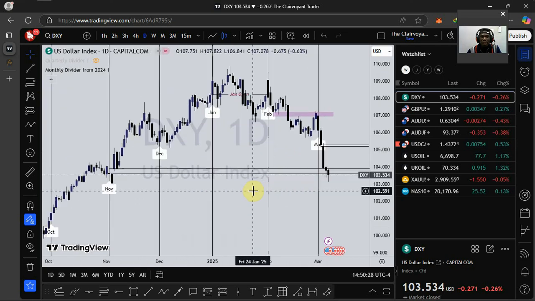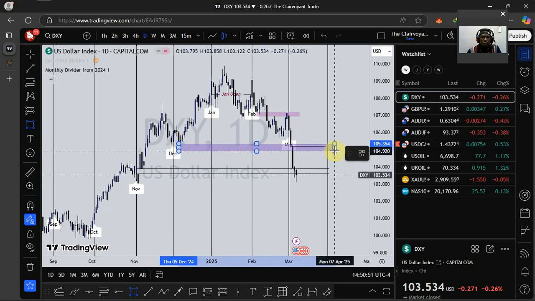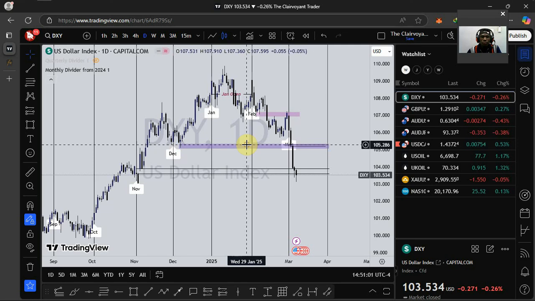So I would expect to see price push up as a form of retracement, because the dollar index is now in a bearish order flow. So I expect to see price push up into that volume imbalance, and right beside the volume imbalance we have a rejection block right here. There is a rejection block sitting right beside the volume imbalance, so that makes it a very high probability area for price to get into and then bounce off from there.